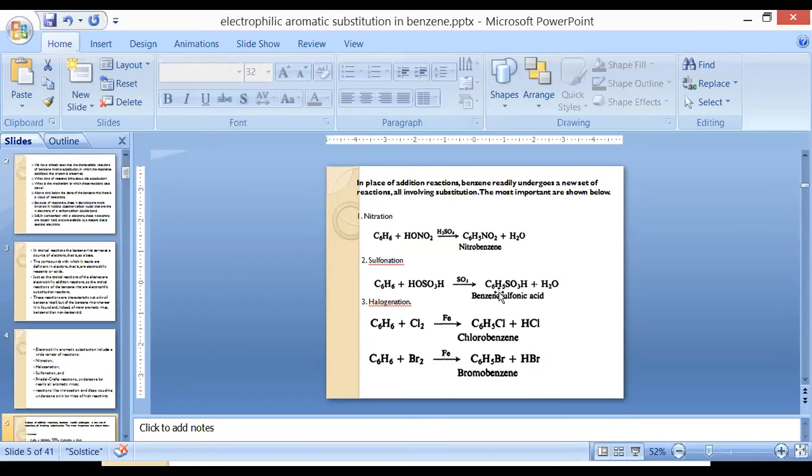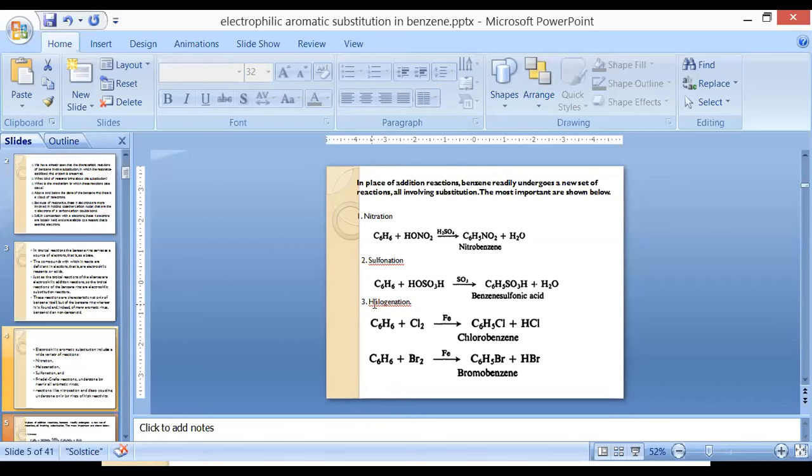Now next, what are those reactions? These are basically nitration. So benzene is going to replace one of the hydrogen atoms with the help of a substituent group. When it reacts with nitric acid, it forms nitrobenzene in the presence of sulfuric acid. When it reacts with sulfuric acid, it undergoes sulfonation reaction, so there is formation of benzene sulfonic acid. This reaction we will discuss in detail later on.